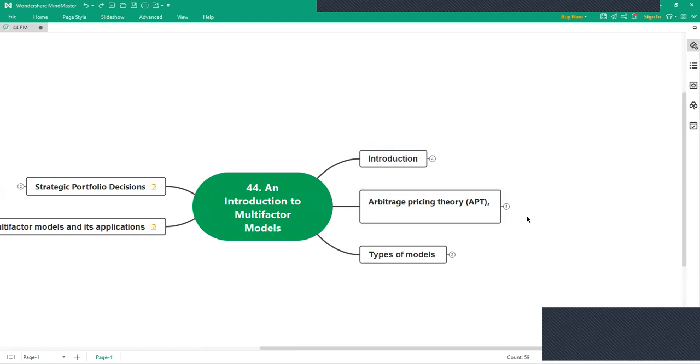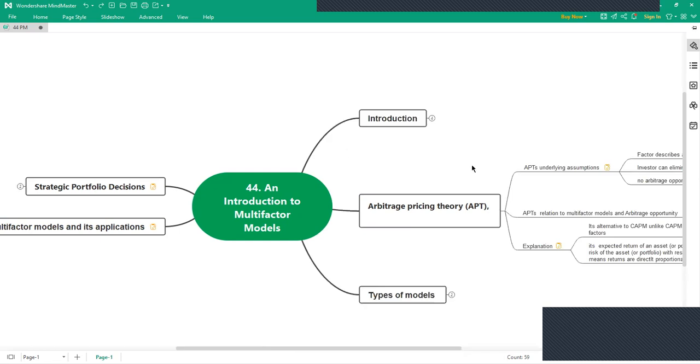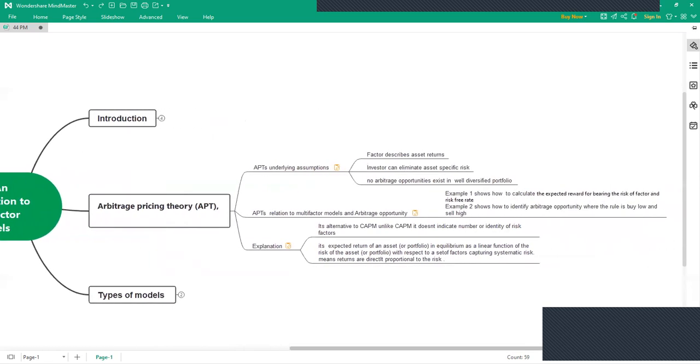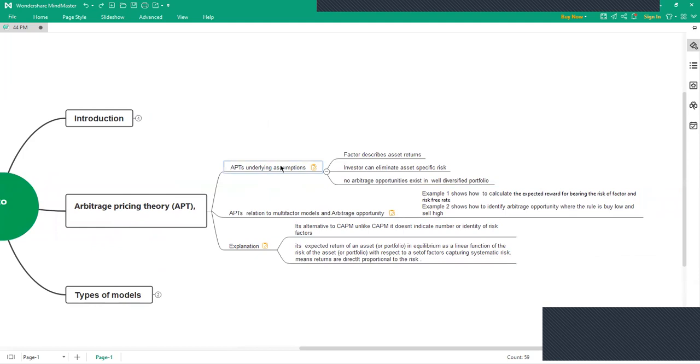The second part is about arbitrage pricing theory, that is the APT module. It is also a part of the LOS. First, it tells you about the assumptions. There are basically three assumptions in the APT model. The first assumption is that the factors the equation has describe the asset returns, like in the CAPM model, where in CFA Level 1 we calculated the expected return based on the CAPM formula.